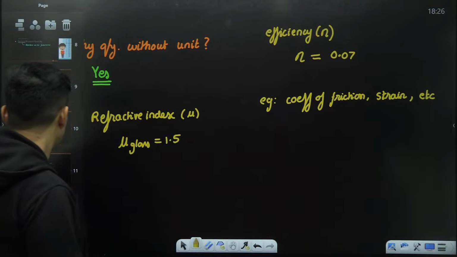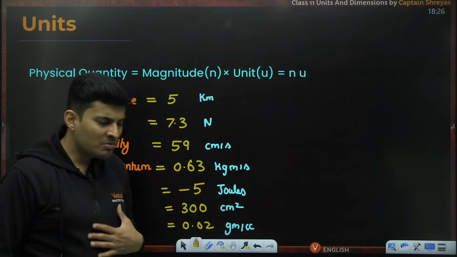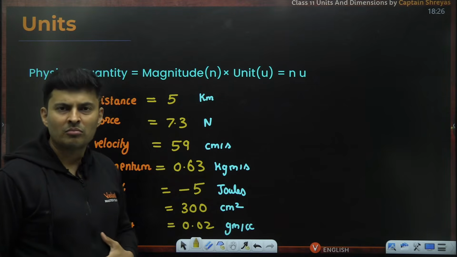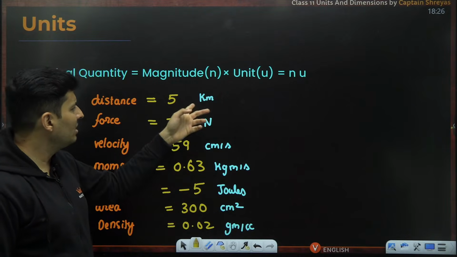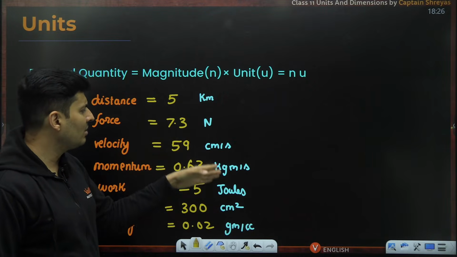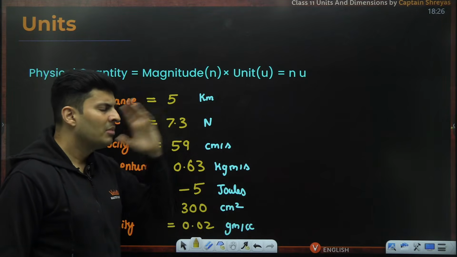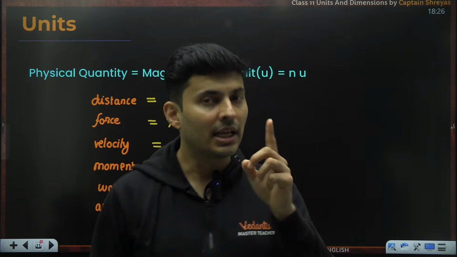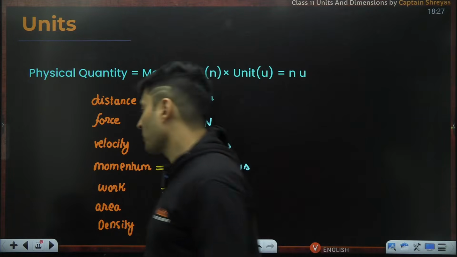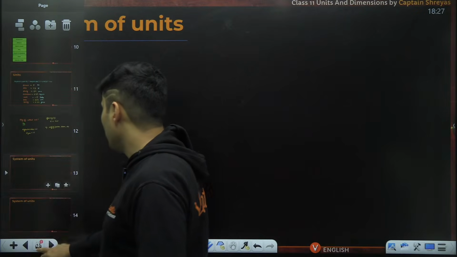Sir, when you wrote these things, my stomach was paining. Why, sir? Why was your stomach paining? Sir, one time one kid is writing kilometer, one time centimeter, then kg, meter, centimeter, gram. My goodness, sir, can you think about the number of units possible? Exactly, you are so right about it. Whenever you have physical quantities, there are so many kinds of units which are possible.